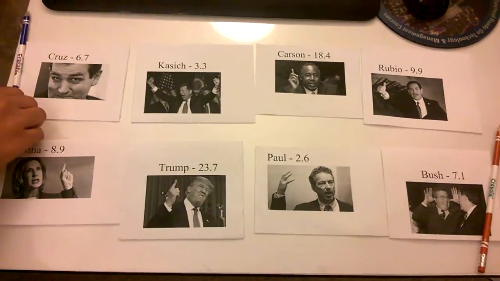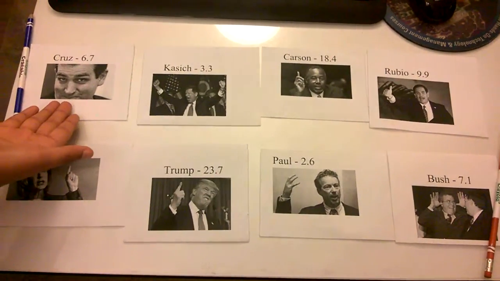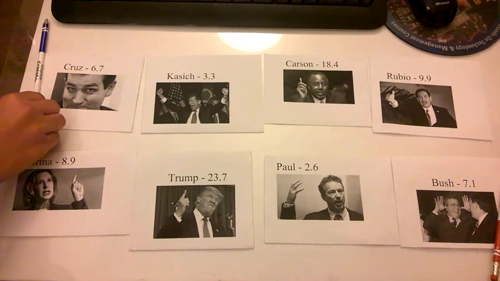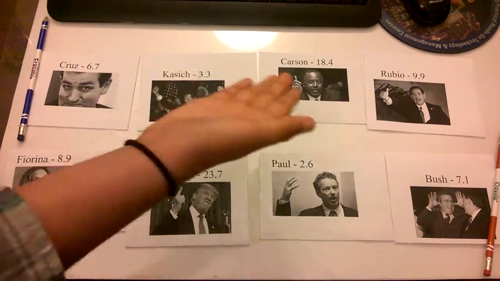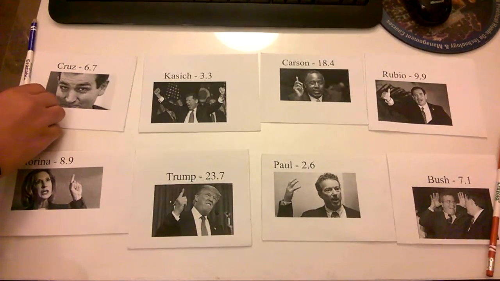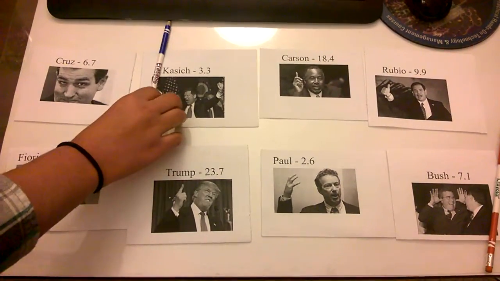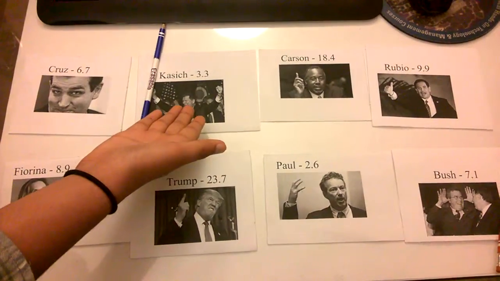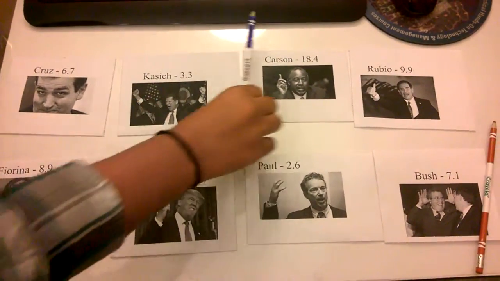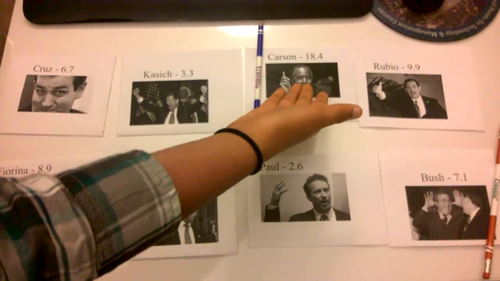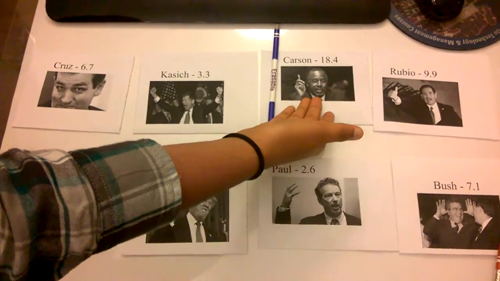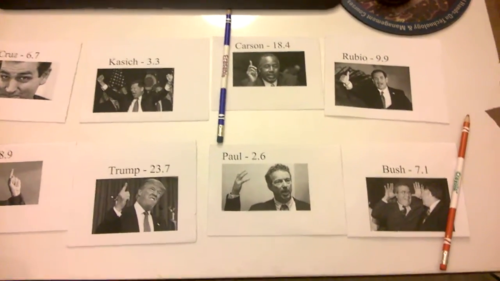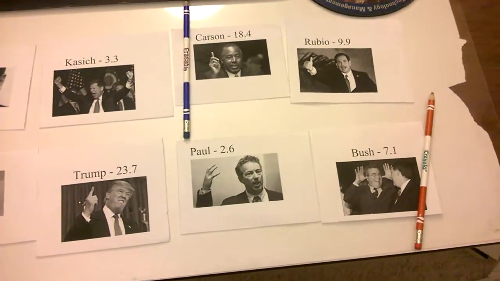And we look at our candidate that's being pointed to by our blue marker, and we find that his score, 6.7, is not greater than 9.9. So we move on, and we look at Kasich with a score of 3.3, and we find that this is not greater than or equal to 9.9. And then we increment again, and we find Carson with a score of 18.4, which is greater than Rubio at 9.9.